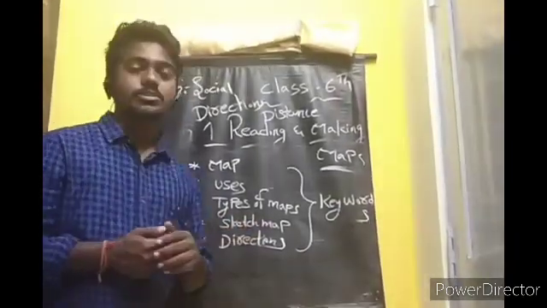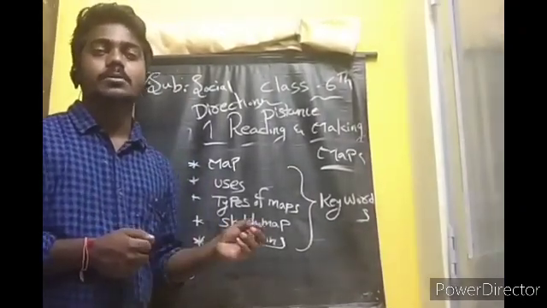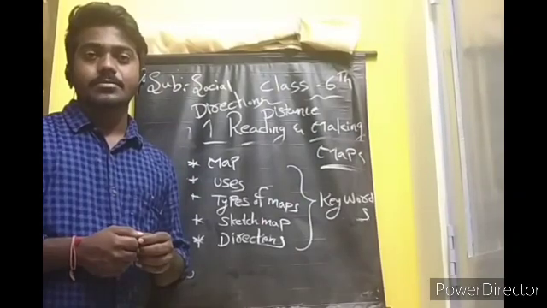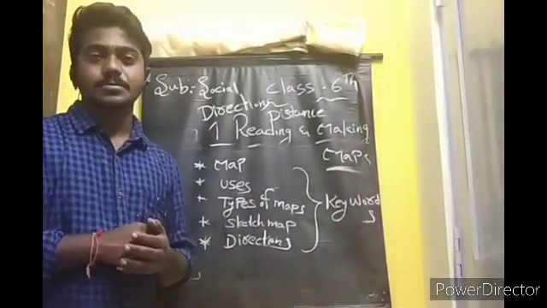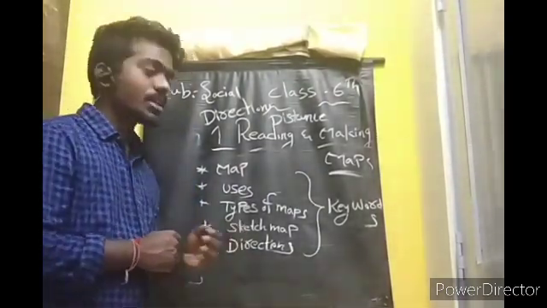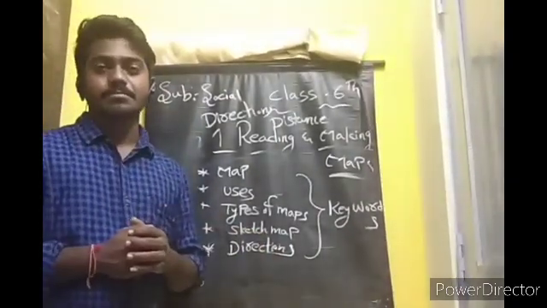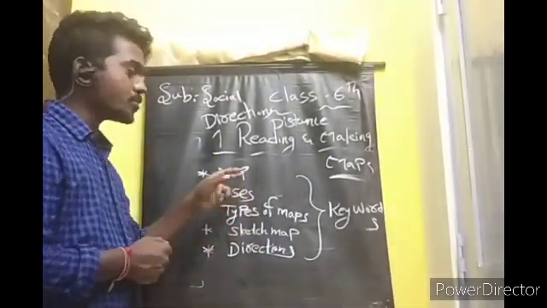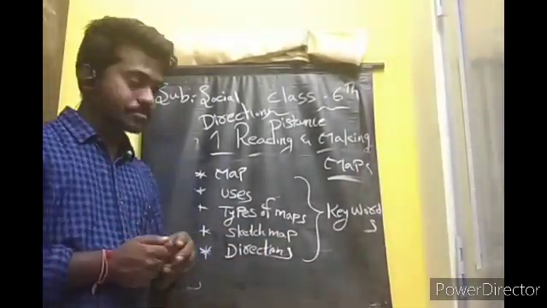And at last I told you about the sketch map. A sketch map is nothing but a simple picture which we draw very fast, but it gives only some knowledge, not more. A map will give more knowledge, but a sketch map will give less knowledge.